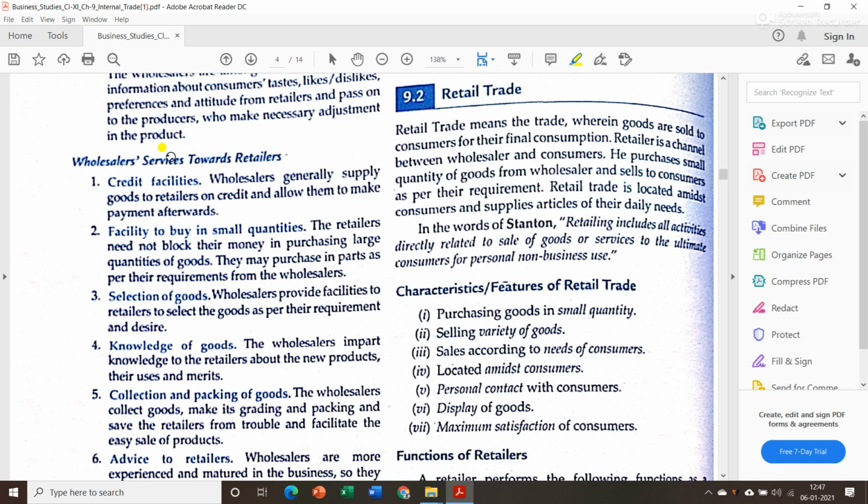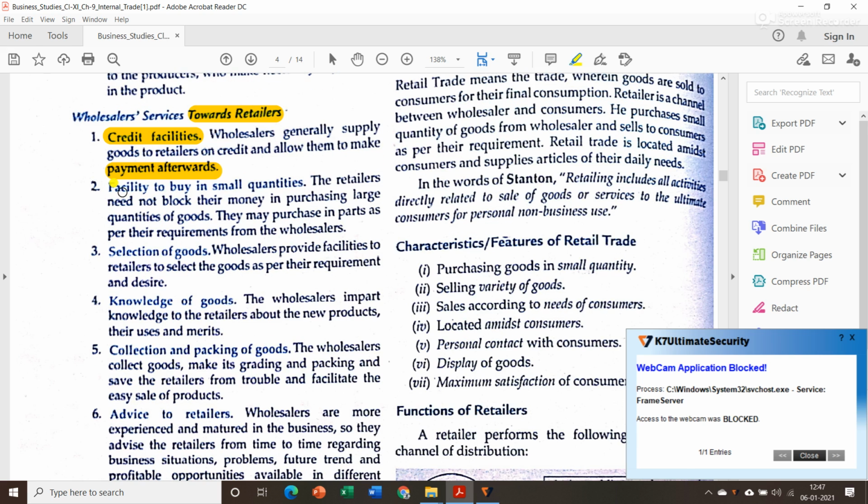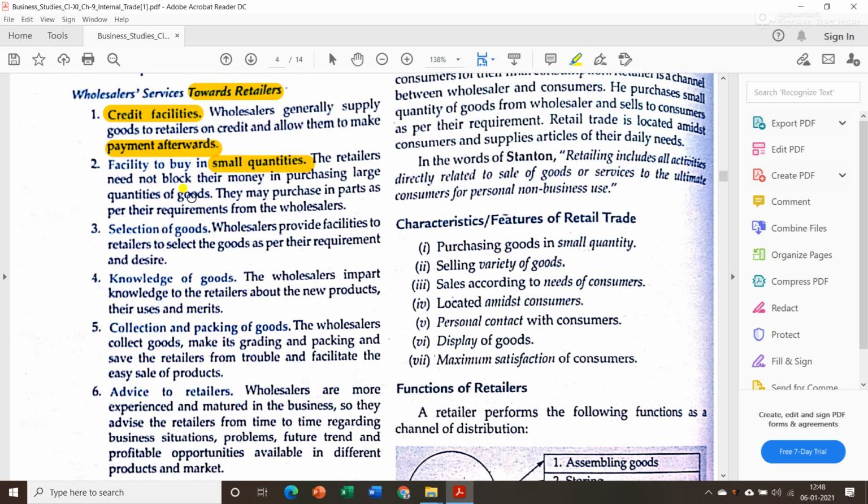Then next is wholesaler services towards retailers. The first one is credit facilities. Wholesalers generally supply goods to retailers on credit and allow them to make payment afterwards. Means they don't do cash sales, they do credit sales so that the retailers can pay afterwards. The next one is facility to buy in small quantities. The retailers don't have that much money to buy in huge quantity from the producer, so they purchase in small quantities from the wholesaler.